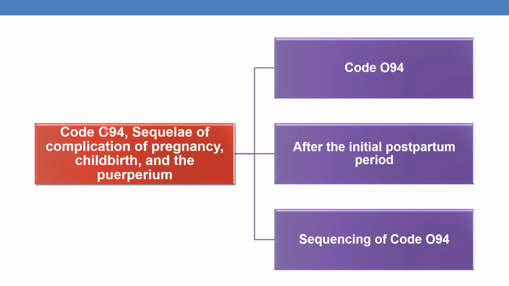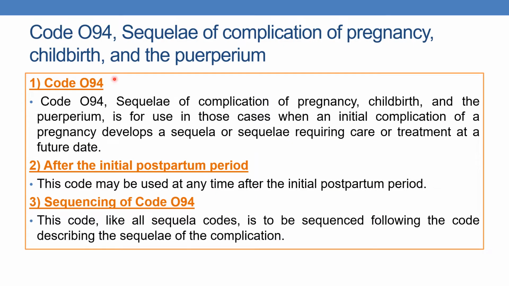Now coming to code O94, sequelae of complications of pregnancy, childbirth and puerperium. The guidelines cover when the code O94 must be used, what must be coded after the initial postpartum period even if complications arise, and finally the sequencing of code O94. First, coming to code O94, sequelae of complication of pregnancy, childbirth and puerperium, is for use in